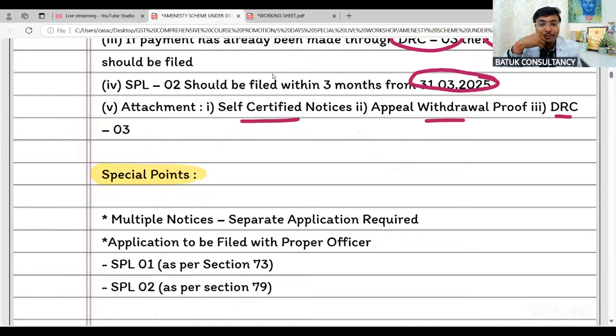Then what will be the solution? So the solution is that whatever application you have submitted before the authority for the withdrawal, you can attach that application with your SPL 02, saying that, sir, we have already applied for the same. And whenever the order is released by the appellate authority for withdrawal, within 1 month, you have to upload the same on the GSTN common portal with your SPL 02. Sir, the pre-deposit amount will be adjusted with your demand.